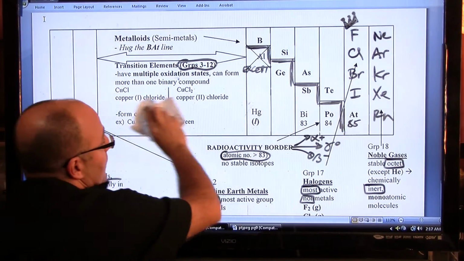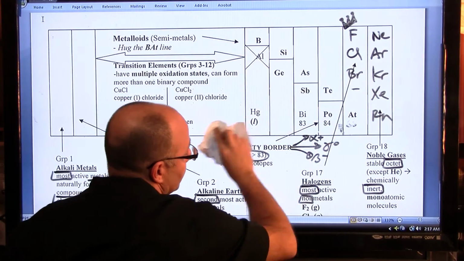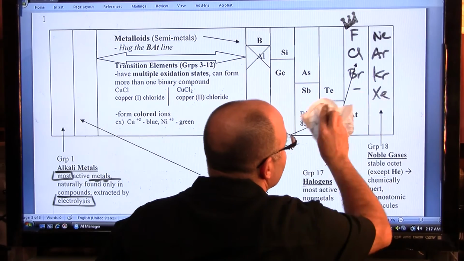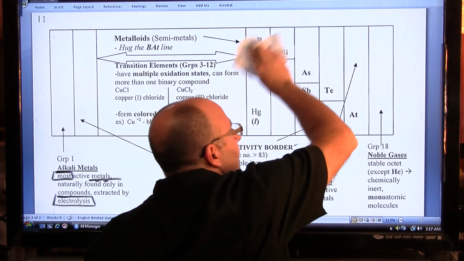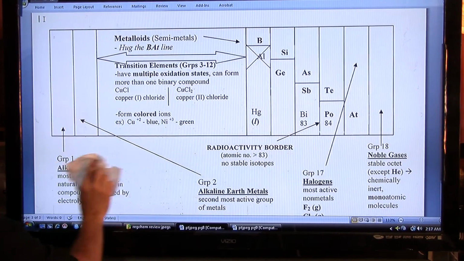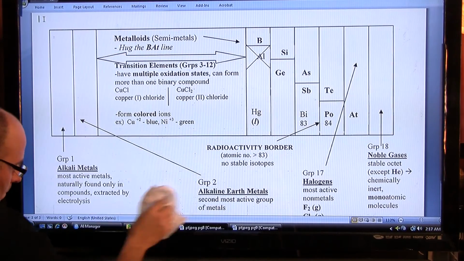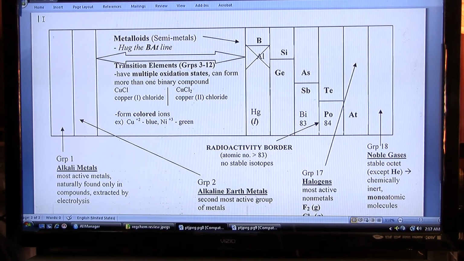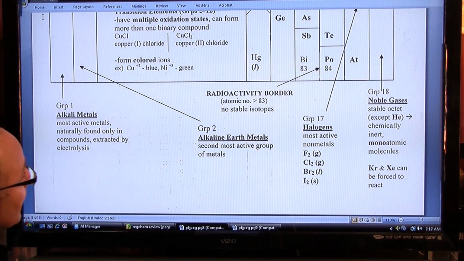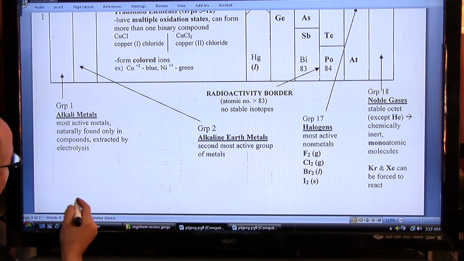Elaborate some more at the bottom, and then I'll repeat what I just said about helium and before that hydrogen, the two that are detached from the table. Okay, let's slow this down a little bit. Some room there. And let me give you that example of electrolysis here.